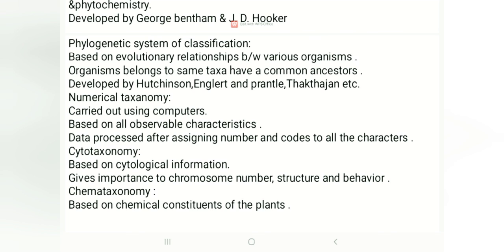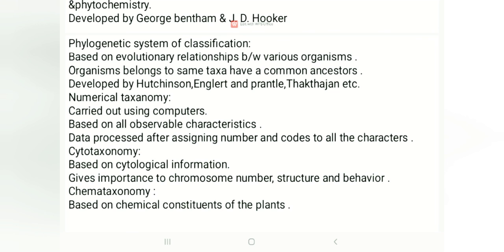Another one is numerical taxonomy. It is carried out using computers and based on all observable characteristics. Data can be stored and processed after assigning numbers and codes to all the characters. Coming to cytotaxonomy: the name also tells us it's cytological information, which gives importance to chromosome number, structure, and behavior.